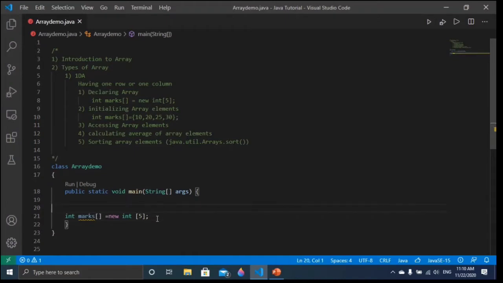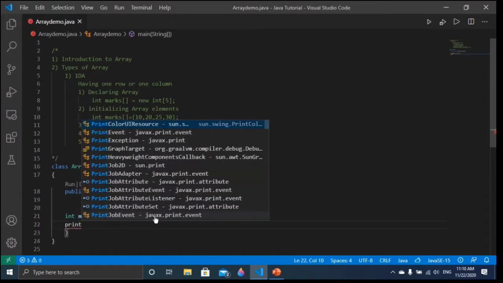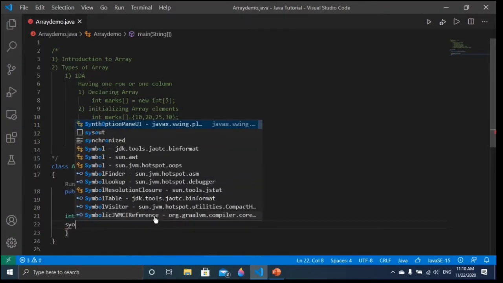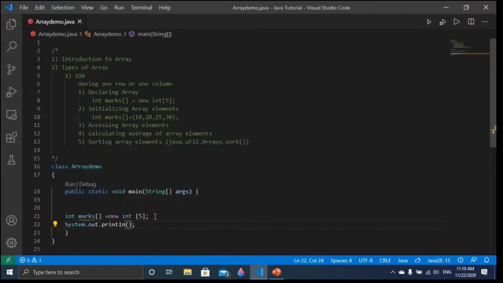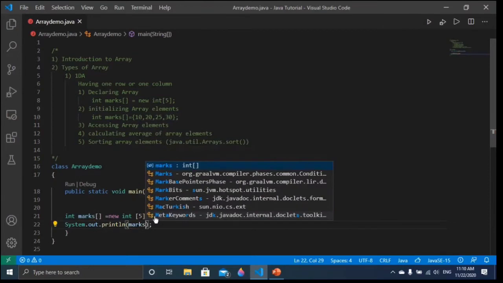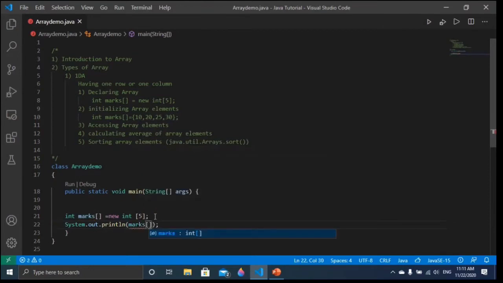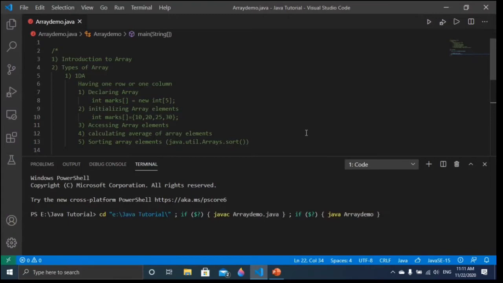So let me show you, friends. If I print this, System.out.println, if I print this marks, and I want to print the first value. To print the first value, we have to give the index number, and the index number starts from 0, which you know from the 10th standard. If I print this, you will see it is going to print only 0 because I have not given any value. You can see, friends, it's going to print a 0 value.